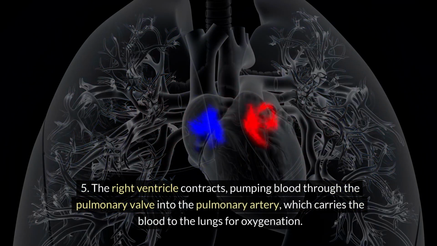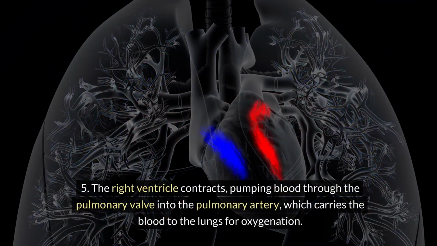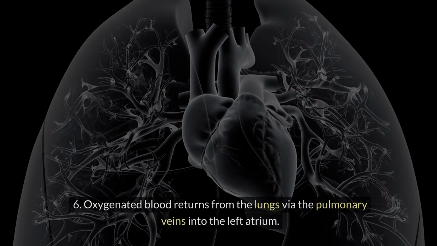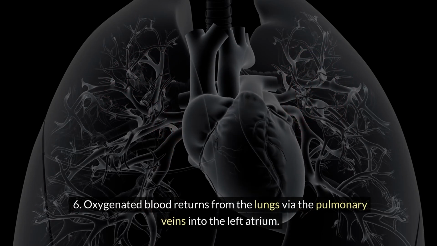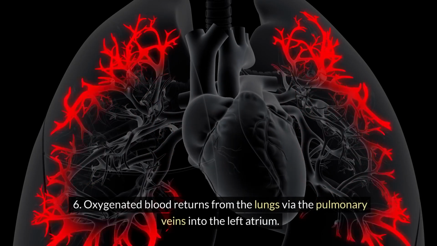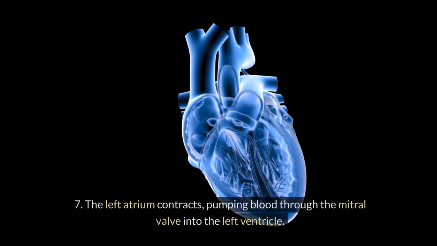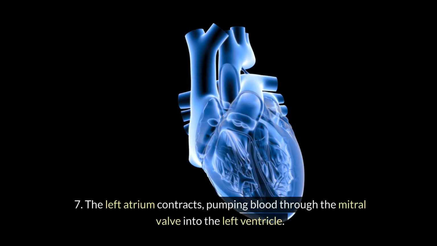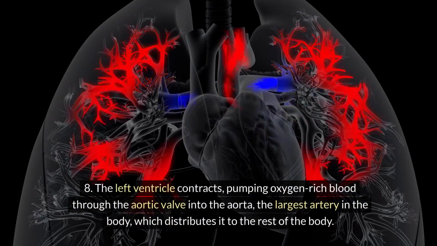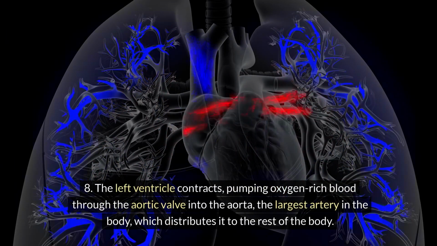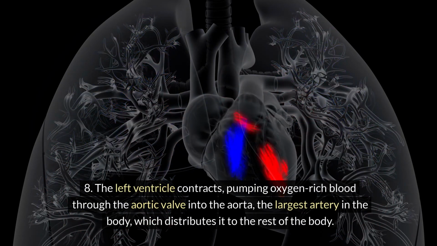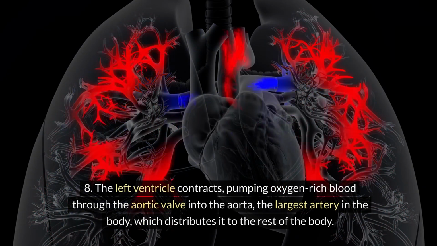5. The right ventricle contracts, pumping blood through the pulmonary valve into the pulmonary artery, which carries the blood to the lungs for oxygenation. 6. Oxygenated blood returns from the lungs via the pulmonary veins into the left atrium. 7. The left atrium contracts, pumping blood through the mitral valve into the left ventricle. 8. The left ventricle contracts, pumping oxygen-rich blood through the aortic valve into the aorta, the largest artery in the body, which distributes it to the rest of the body.